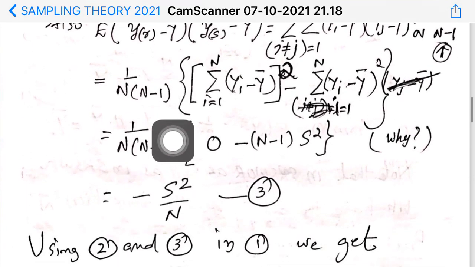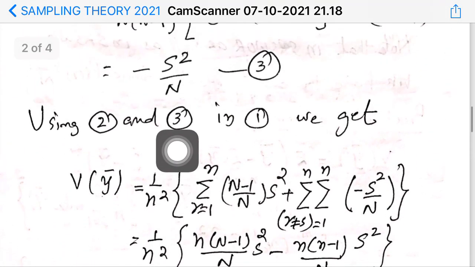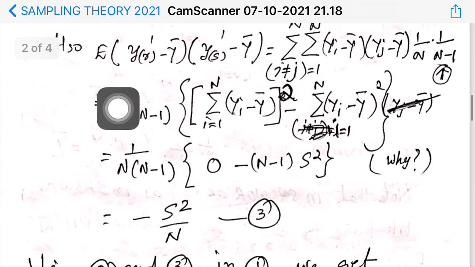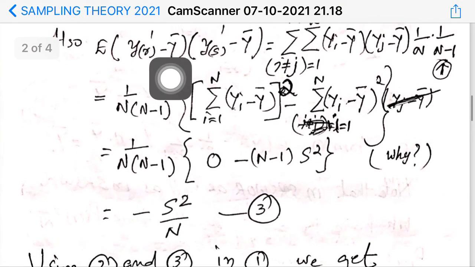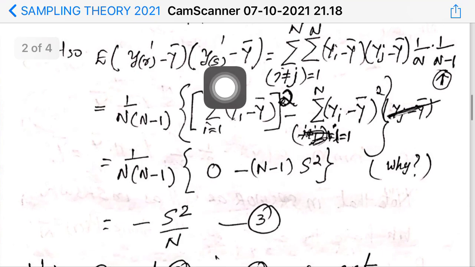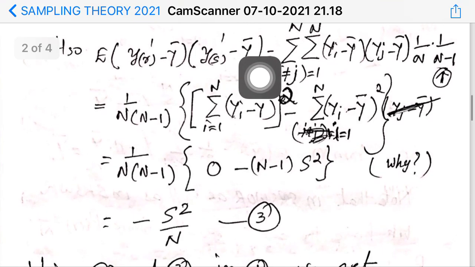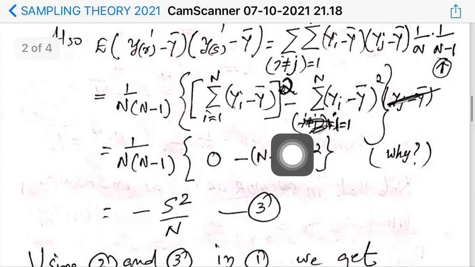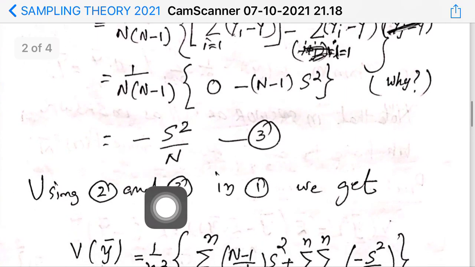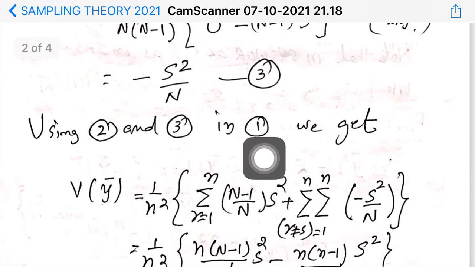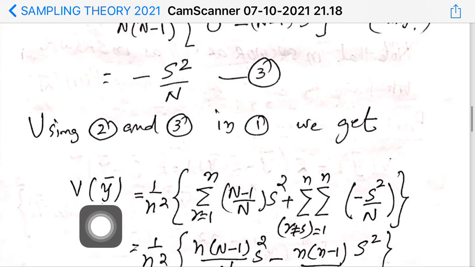square, and 3. And 3, what is 3? 3 is equal to expectation of yr prime minus y bar into ys prime minus y bar for r not equal to s, which is equal to minus s square by n. And you use this 2 and 3 in 1, you get variance of y bar is equal to 1 by n square into